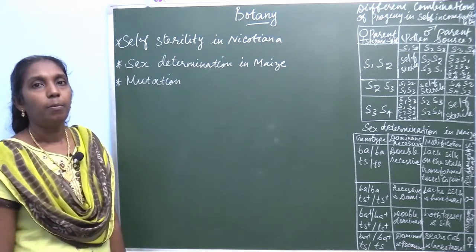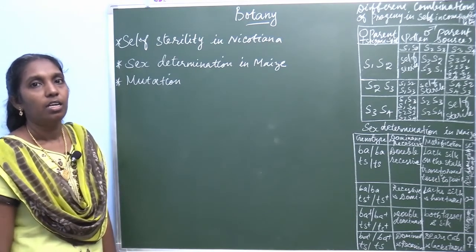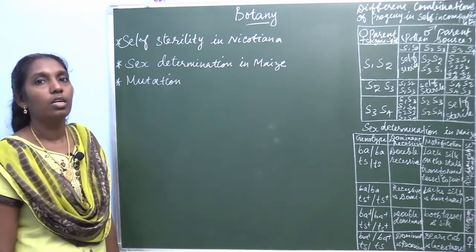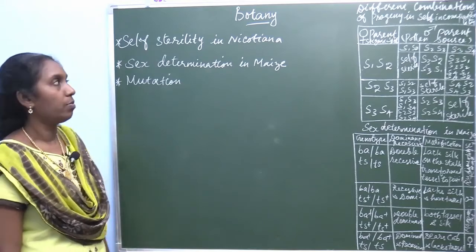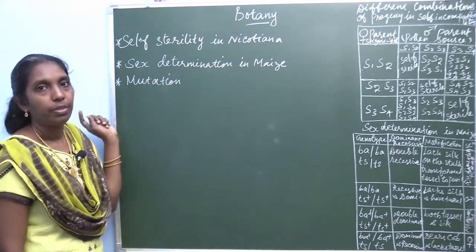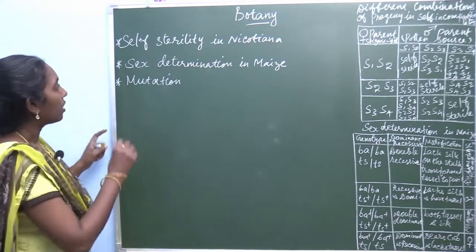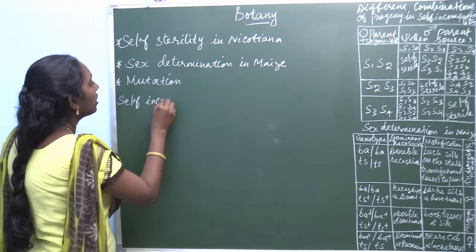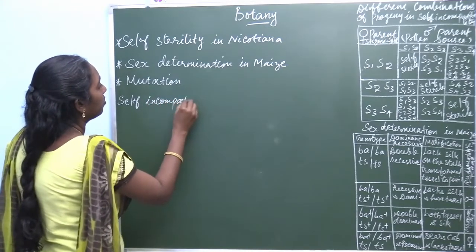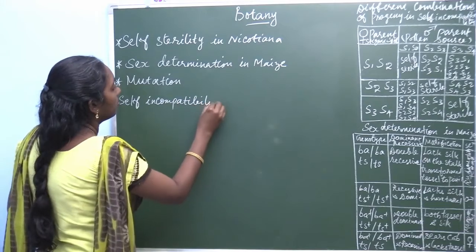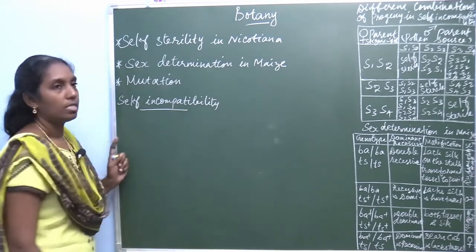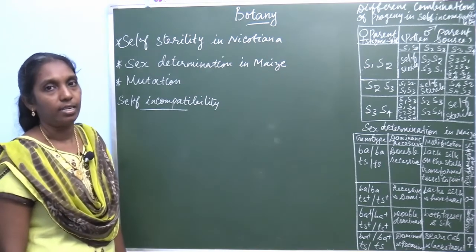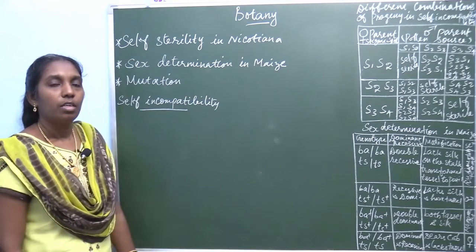In plants, multiple alleles are reported in self-sterility or self-incompatibility. Self-sterility is otherwise called self-incompatibility. What's this? Self-incompatibility or self-sterility. In plants,